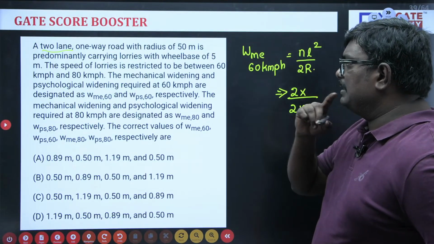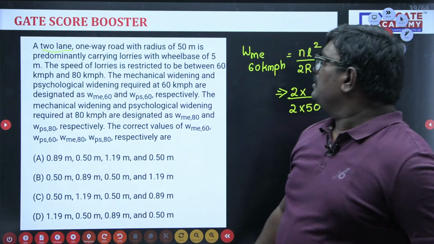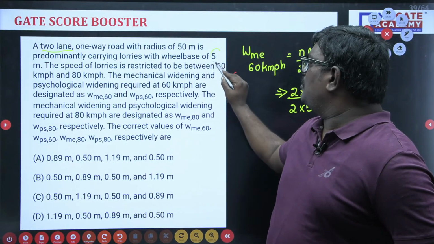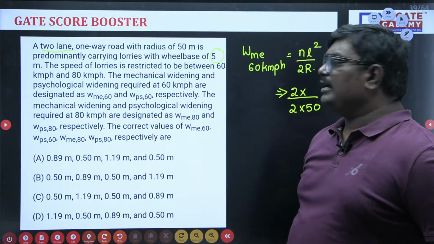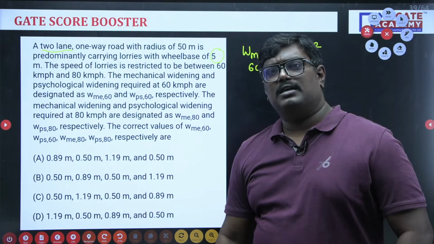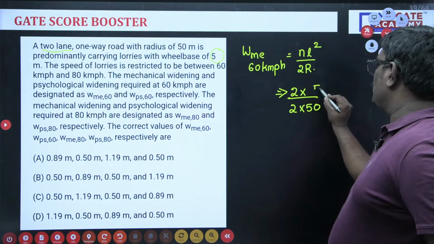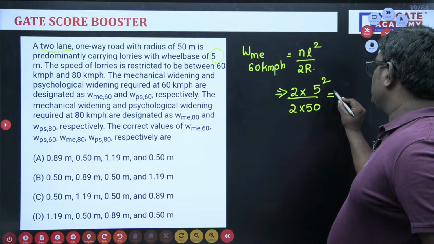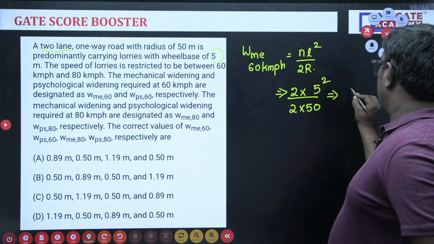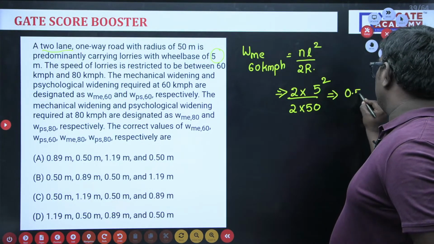Here, students, what will be the length, sir? Predominantly it carries a wheelbase of how much? 50 meter, right? So Swetanshu will check the answers. So it will be equal to 5 square. So this will be equal to how much, sir? This will be equal to 0.50.